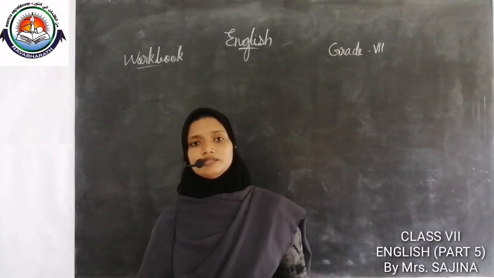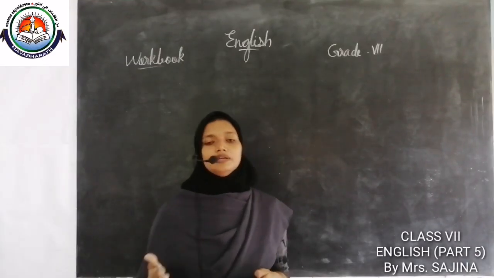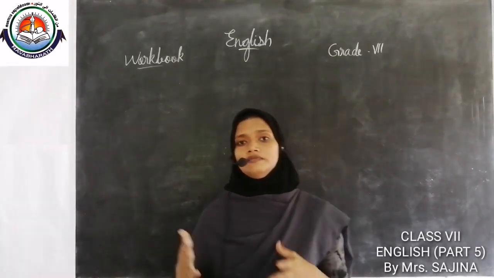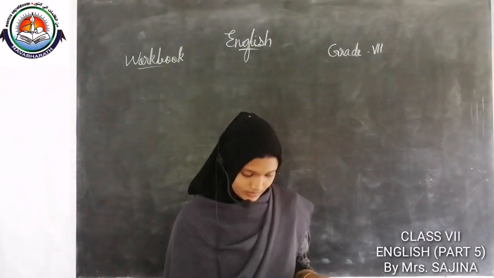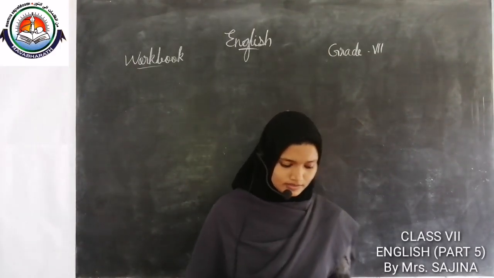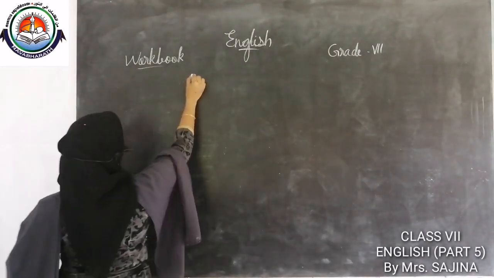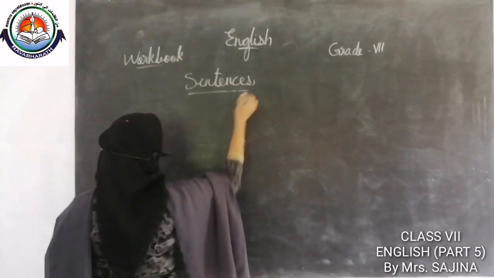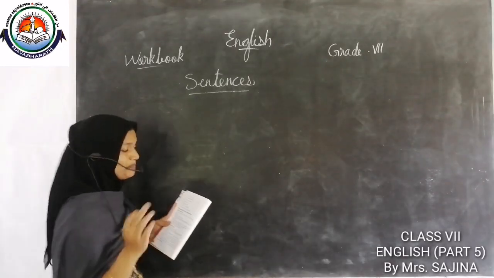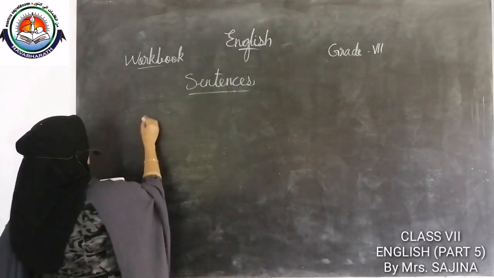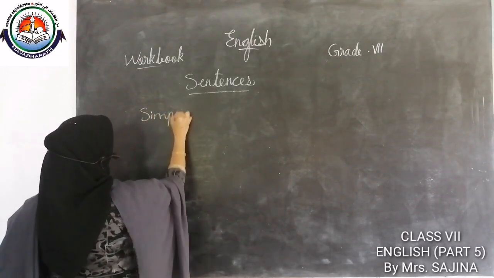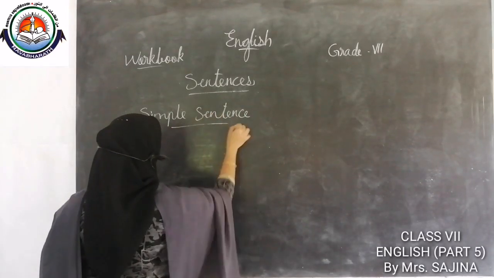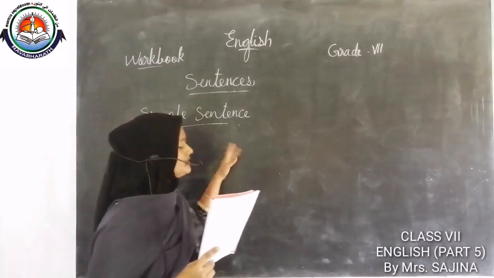What is a simple sentence? In a simple sentence we can see only one main clause, one finite verb or one main clause. Sentences are divided into three: simple sentence, compound sentence and complex sentence. First we are going to deal with simple sentence.